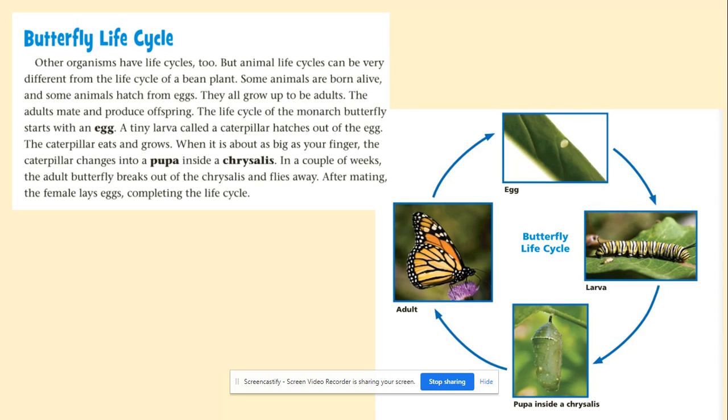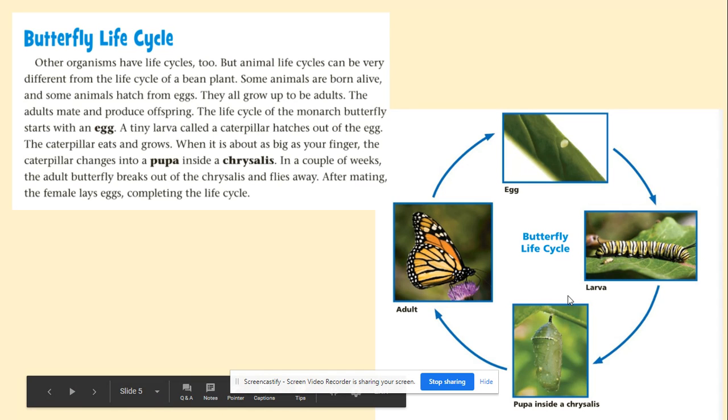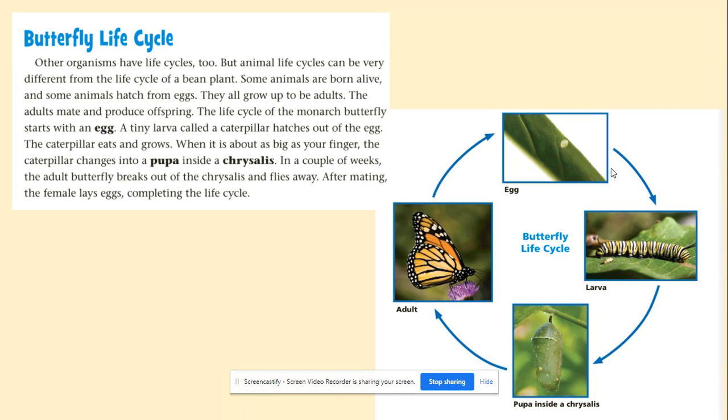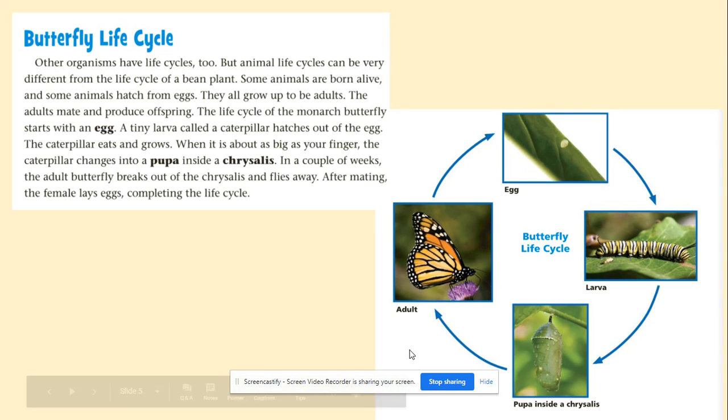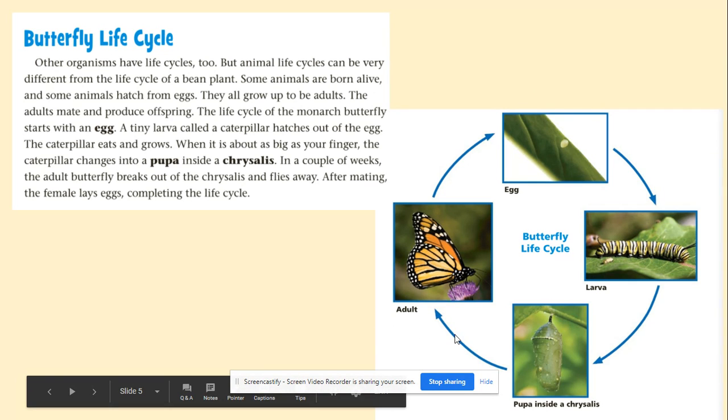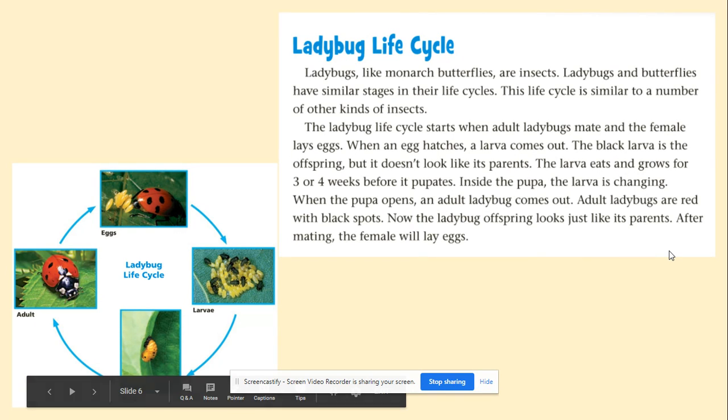The caterpillar eats and grows. When it is about as big as your finger, the caterpillar changes into a pupa inside a chrysalis. In a couple of weeks, the adult butterfly breaks out of the chrysalis and flies away. After mating, the female lays eggs, completing the life cycle. Again, here's the egg at the beginning of the life cycle, the baby butterfly known as the larva, the pupa inside a chrysalis, and then here's the adult butterfly who will then lay eggs, and the cycle continues.